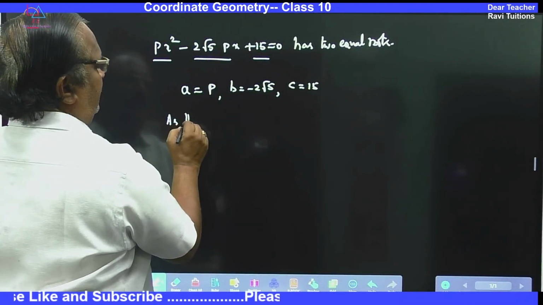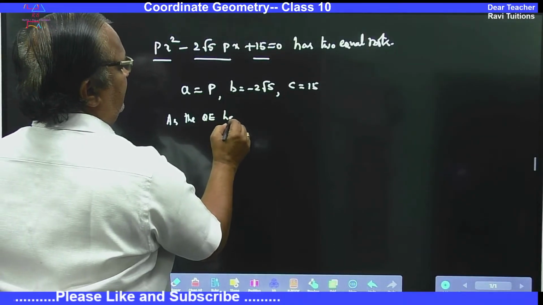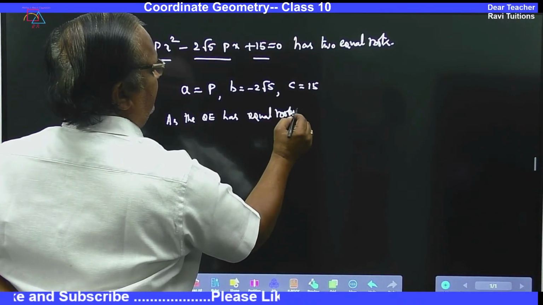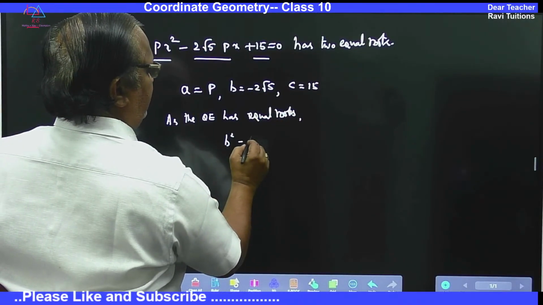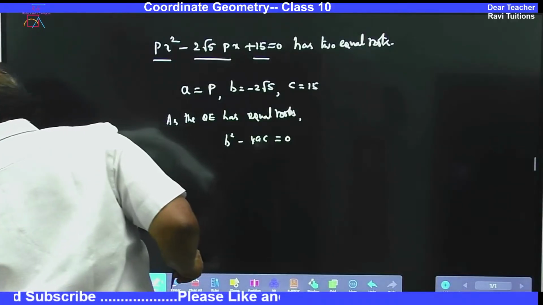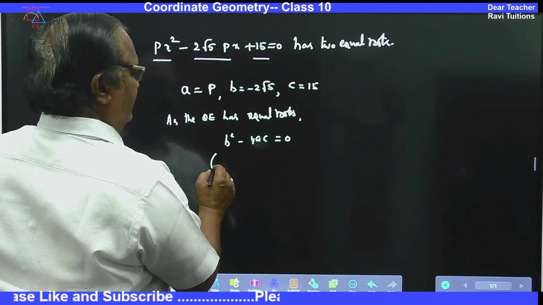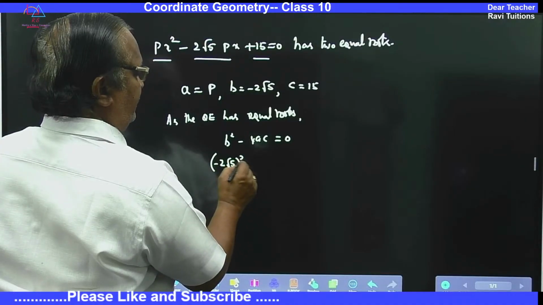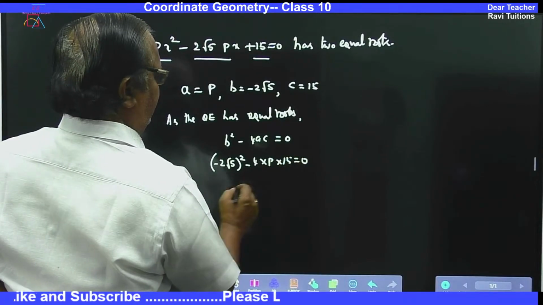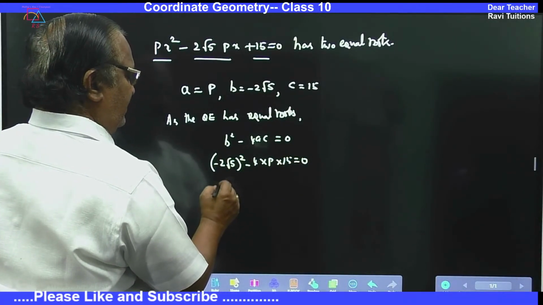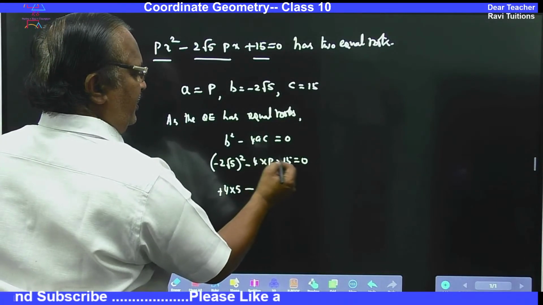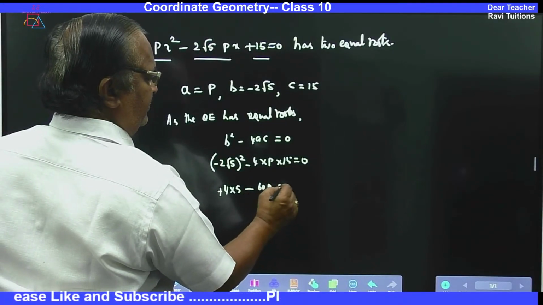As the quadratic equation has equal roots, b square minus 4ac is equal to 0. Now put the values: minus 2 into root 5 whole square, minus 4 into a is p into 15 is equal to 0. Minus square is plus, 2 square is 4, root 5 whole square is 5. 4 into 15, 60p is equal to 0.